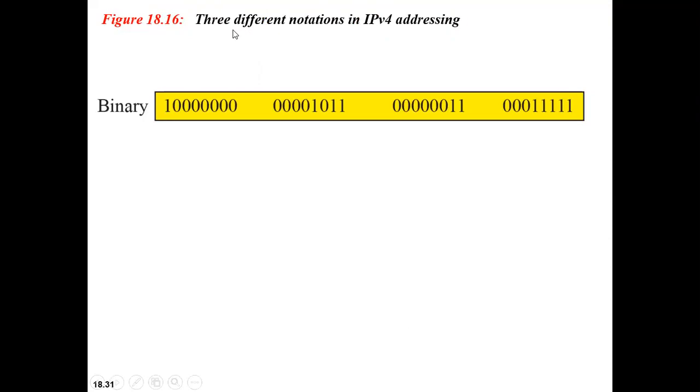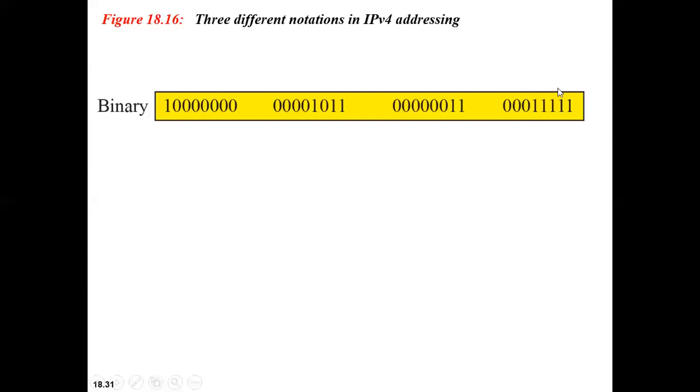So there are three different notations used in IPv4 addressing. What are these notations? One is binary notation. Here the address space is defined with binary numbers. You can see it is 8 bits, divided into different groups of 8 bits each. Each of these 8-bit groups, you call a byte.